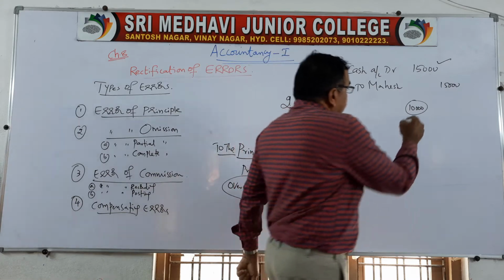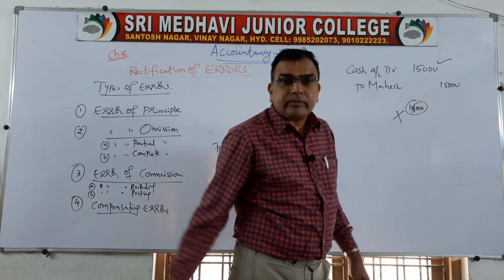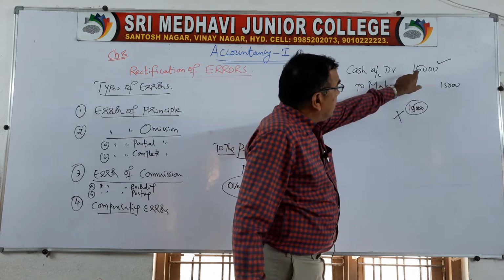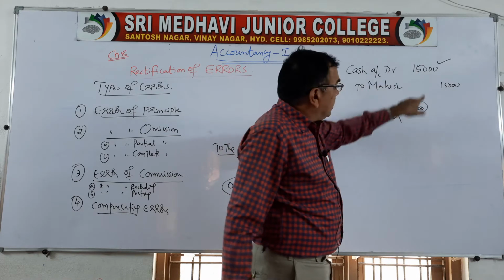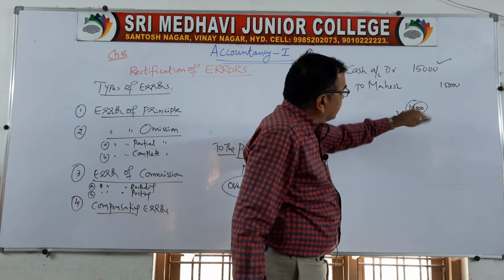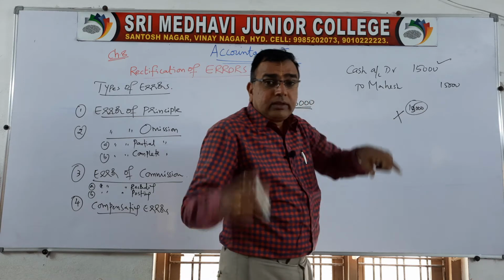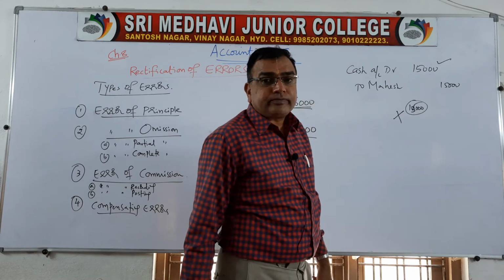You cannot make this 05. This is wrong practice. आपको 15,000 लिखना था, but you have written 10,000. You cannot make 10,000 as 15,000 there itself. This is called overwriting. This is not allowed in accountancy.